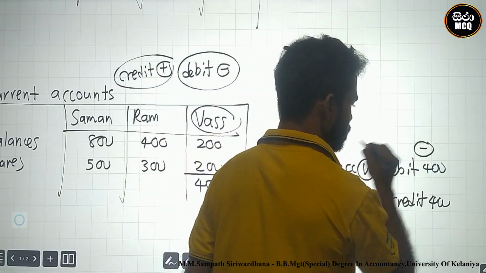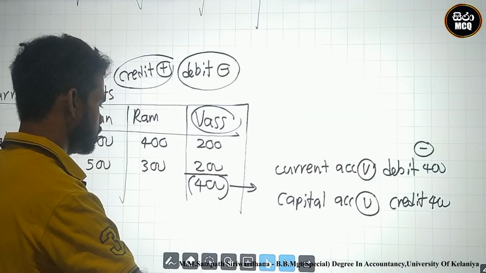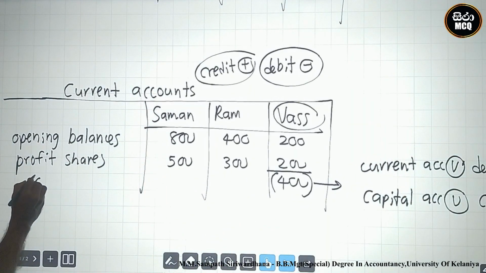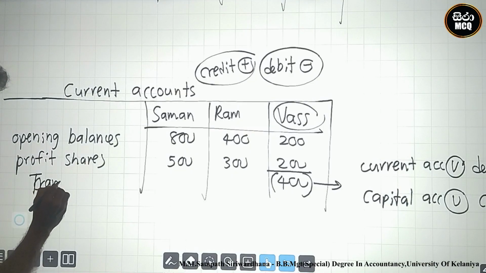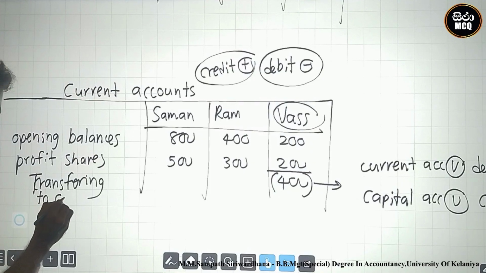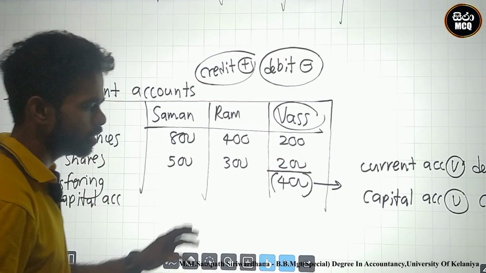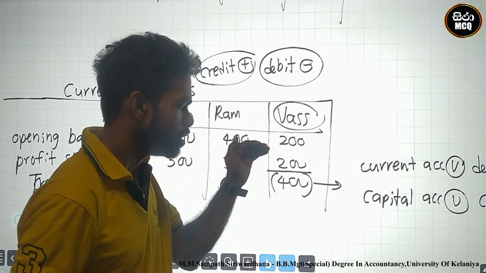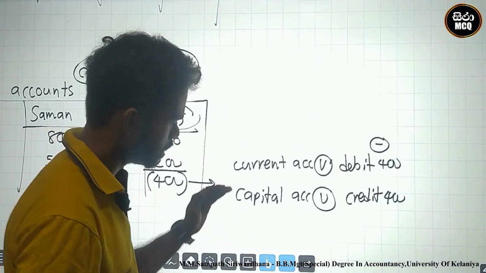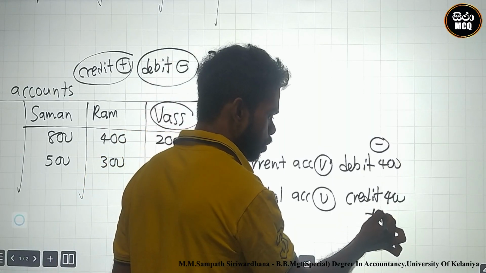You must minus this from current account. Therefore, I minus this 400 and transfer where? I transfer to capital account. Okay, this is the transferring to capital account. Why? You must deduct from current account. After that, what is the next side? Next side is capital account credit. You must add to capital account.